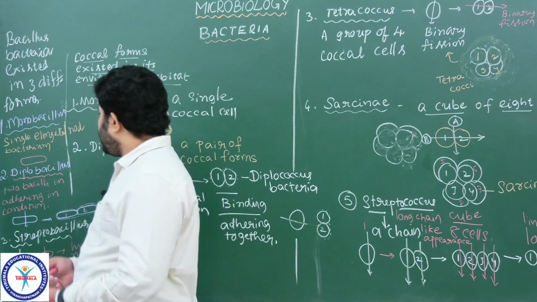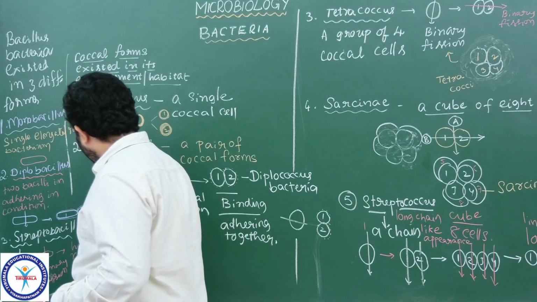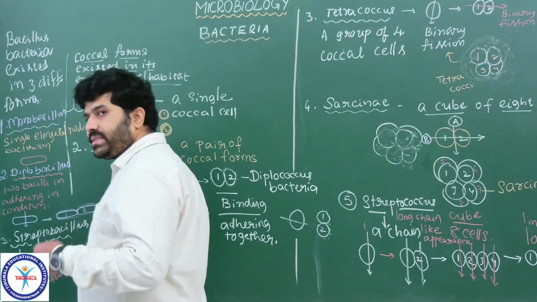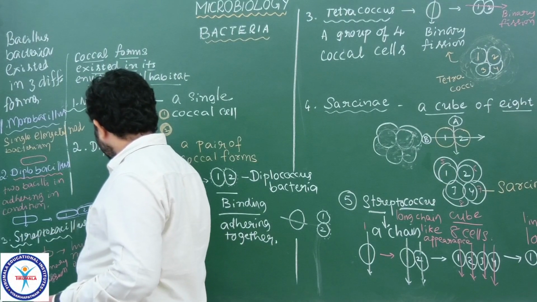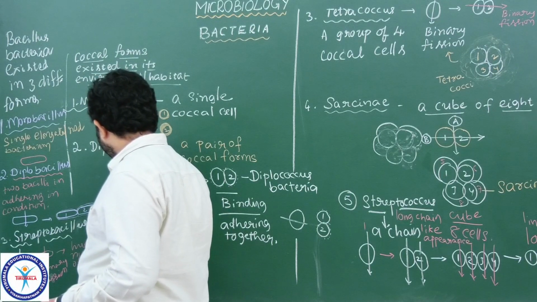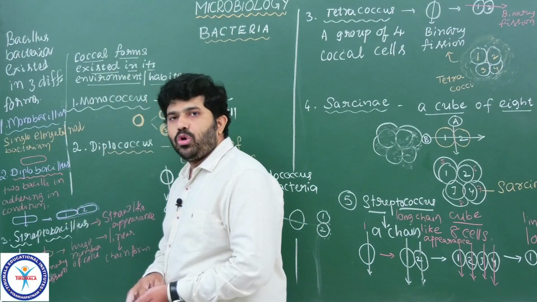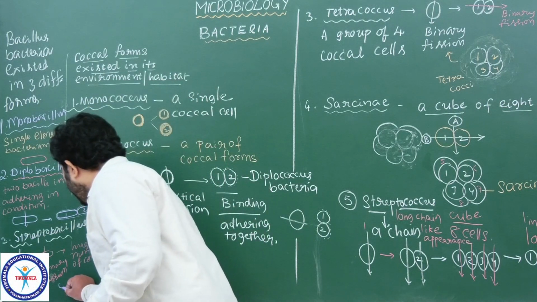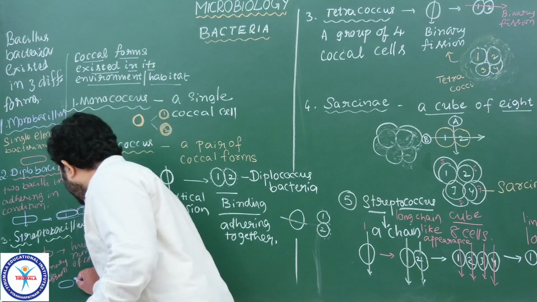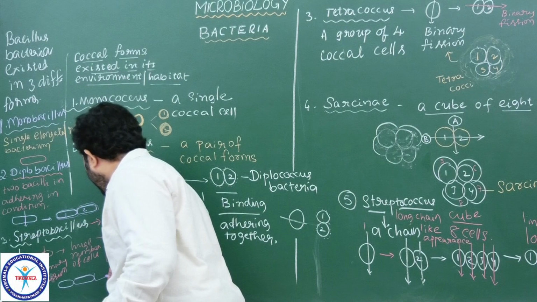Especially the Streptobacillus appears to be like a straw. You know straw, what we use for drinking liquids. So a straw-like appearance we see only in the Streptobacillus bacteria. A large number of bacteria attach one to another to make a long chain like this. See all of you, and draw the diagram very neatly.